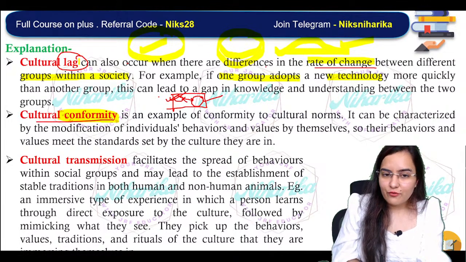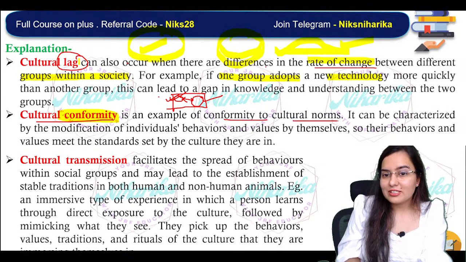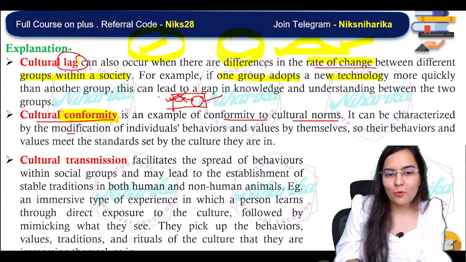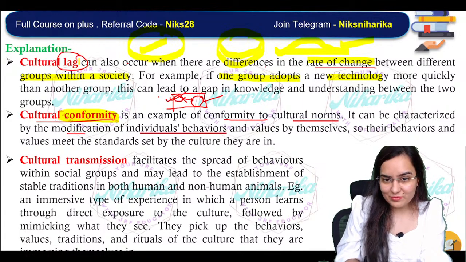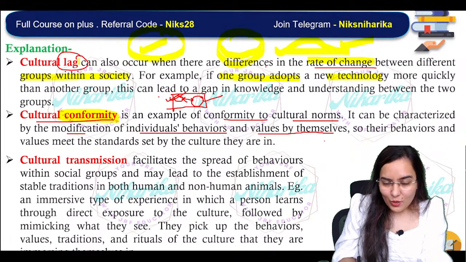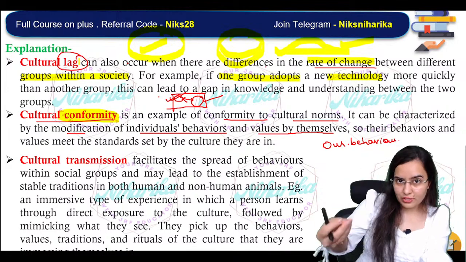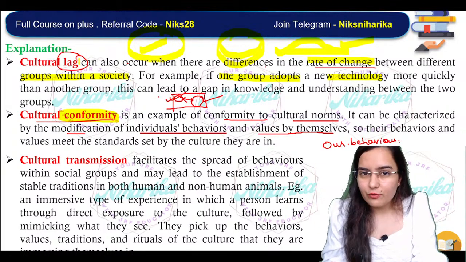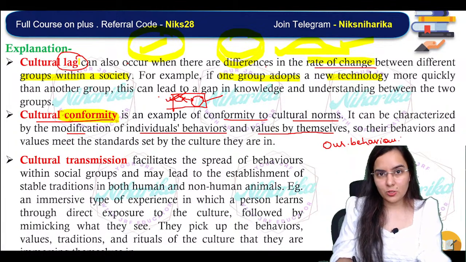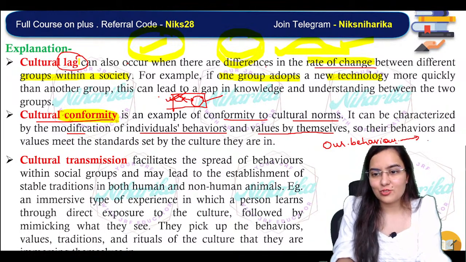Now, cultural conformity. Conformity means what? The conformity to the cultural norms. It can be categorized by modification of individuals' behavior and the values by themselves. Basically, see, our behavior, you can even write it as some extra knowledge for yourself. Even if you're preparing only for NET examination, you can get this as extra knowledge. Our individual behavior, how much it is getting conformed with the society.